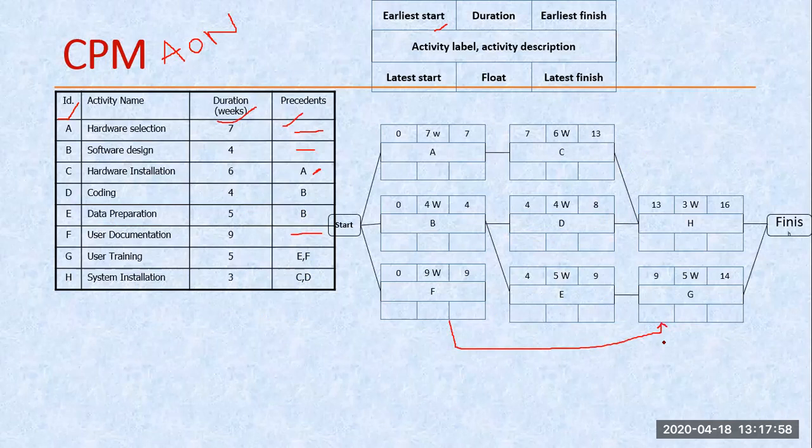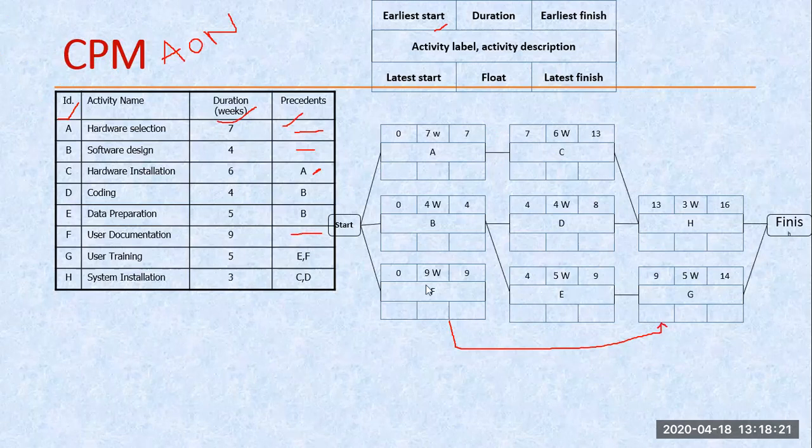Clear? Clear to everyone? This way we are making the network. Up till this point is given as per my problem.